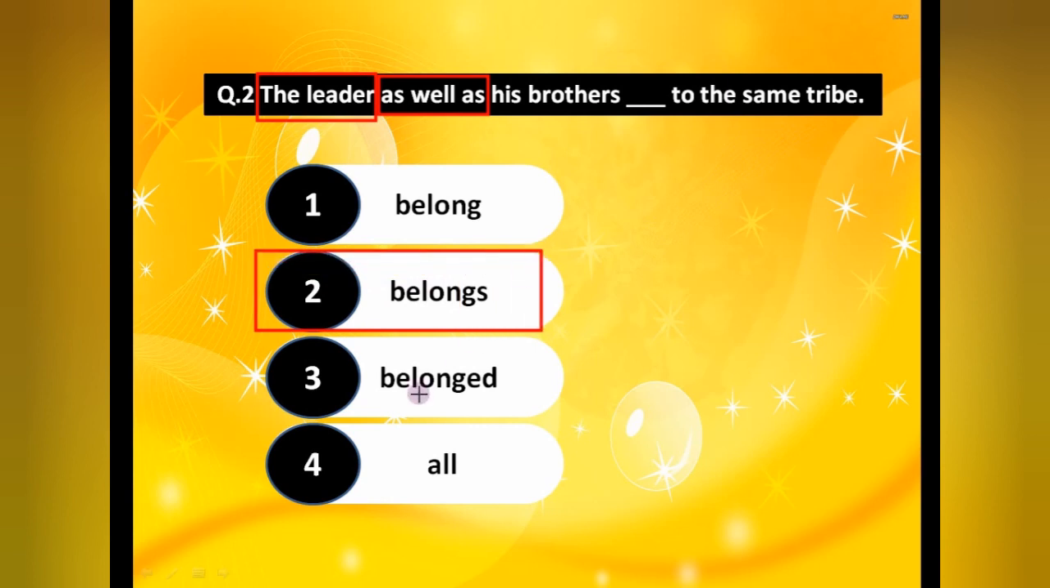Although it could be belonged also, we don't have any form here of the past tense. Means after watching this sentence we are unable to understand that this sentence goes to the past. That's why we have used the present one. Okay, singular subject, that's why singular verb plus s or es. Okay, now the next one.